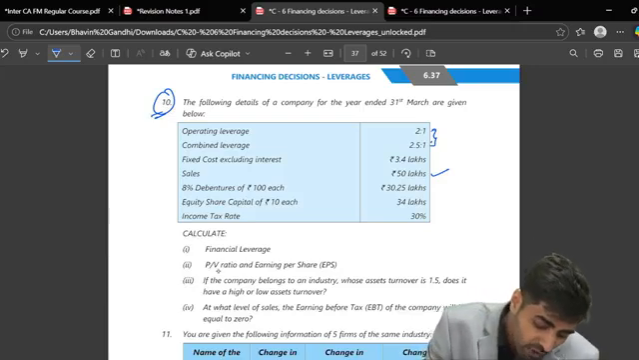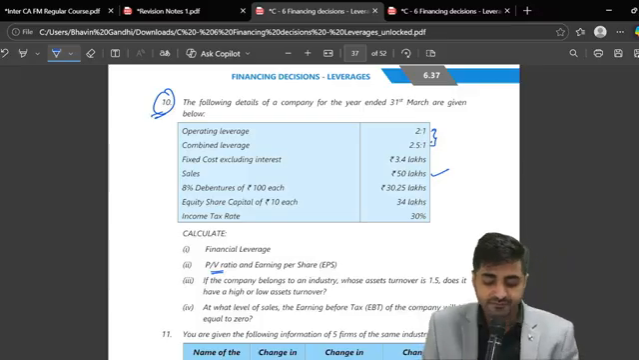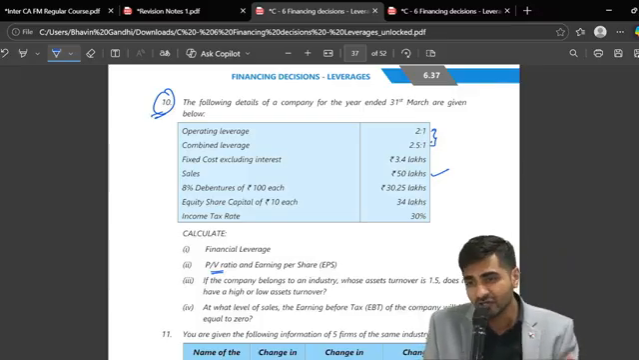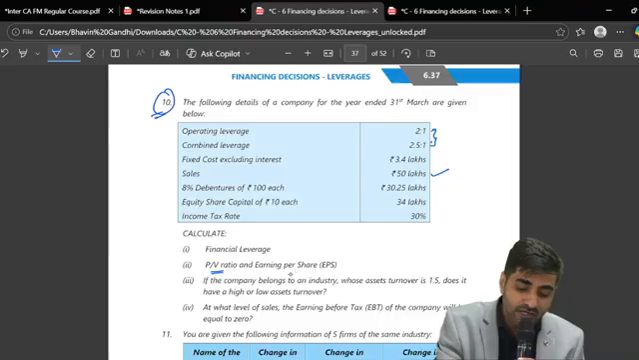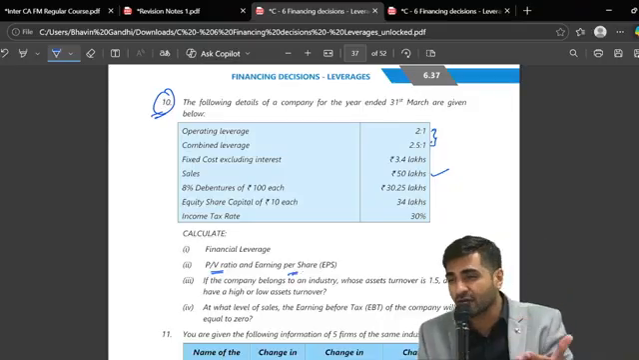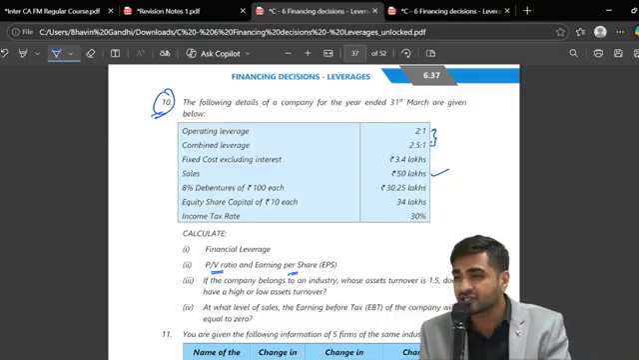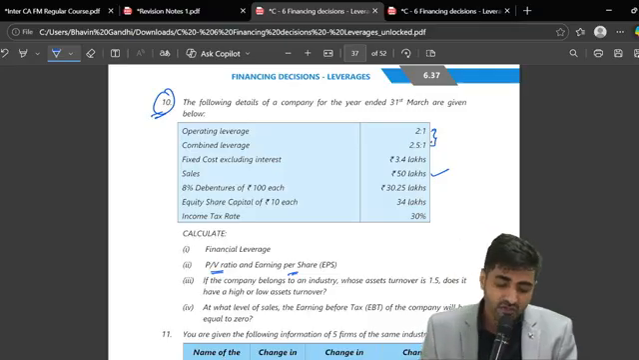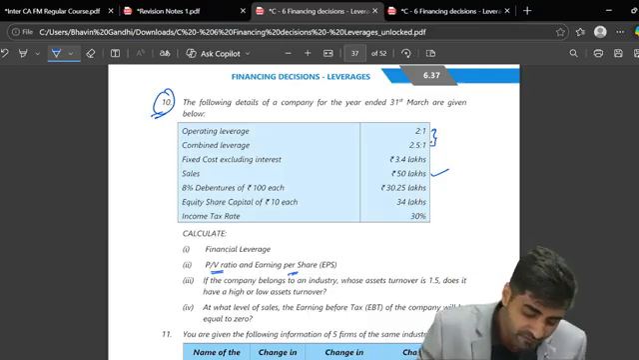What is the formula for PV ratio, everyone? Contribution upon sales into 100. And what will be your EPS, guys? Net profit for equity shareholders divided by number of equity shares will give you your EPS. So this is the same question which we have to do.